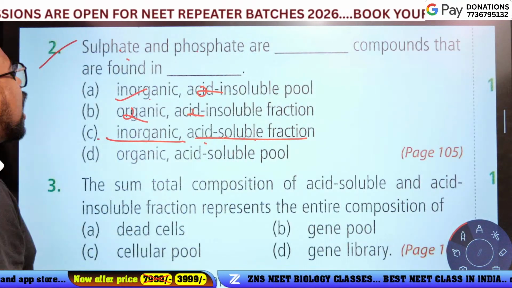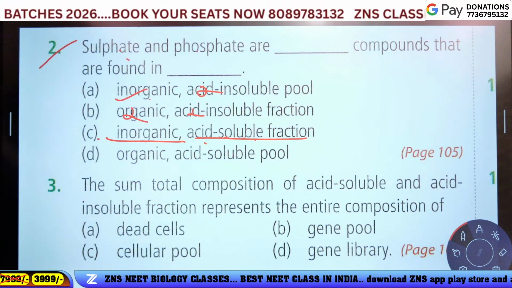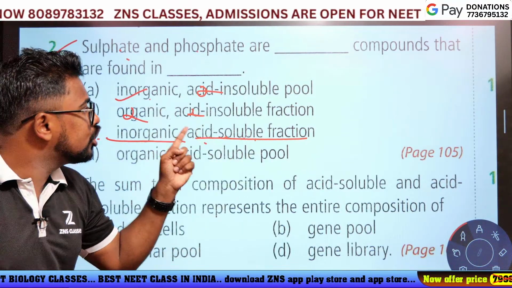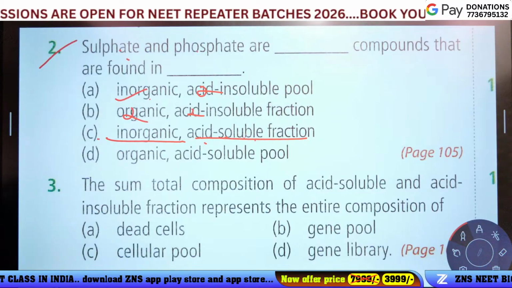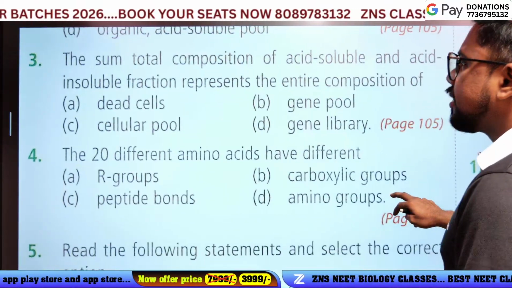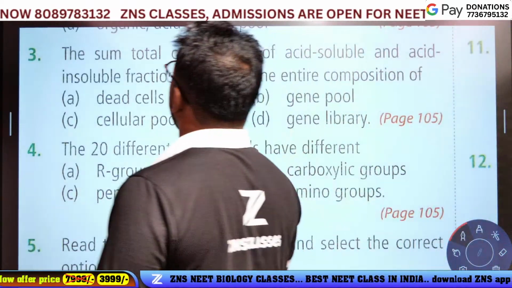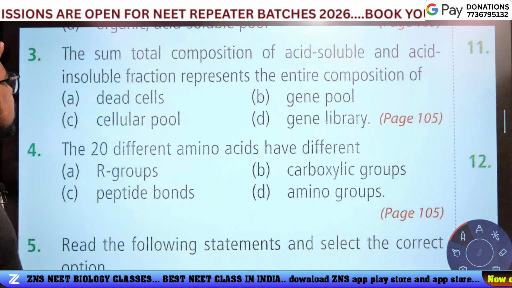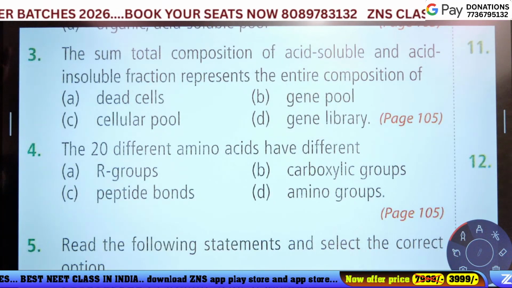Option C is the answer. Sulfate and phosphate are inorganic compounds that are found in the acid soluble fraction. Okay, ready? The next question. The sum total composition of acid soluble and acid insoluble fractions represents the entire composition of.